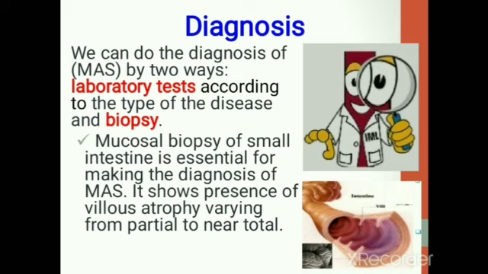The second way to diagnose malabsorption syndrome is the biopsy. Mucosal biopsy of the small intestine is essential for making the diagnosis of malabsorption syndrome. It shows the presence of villus atrophy varying from partial to near total.